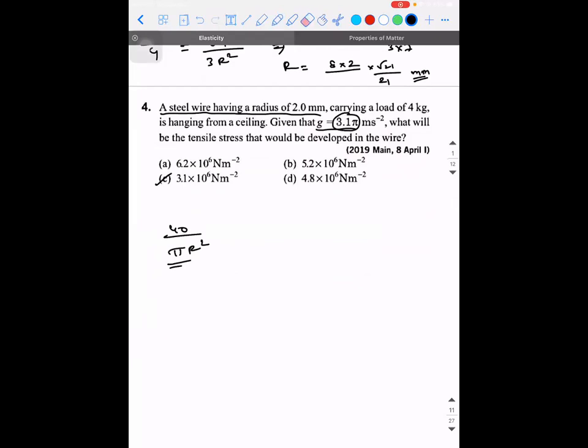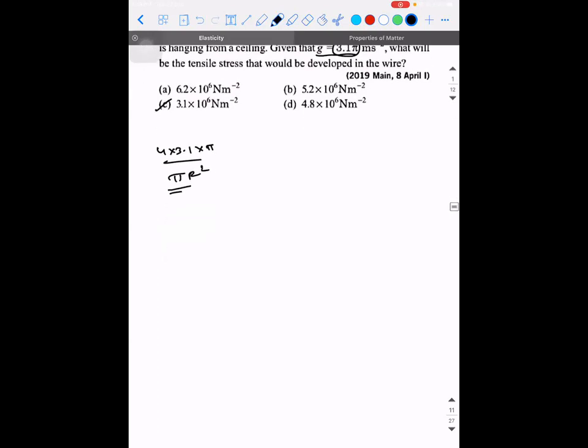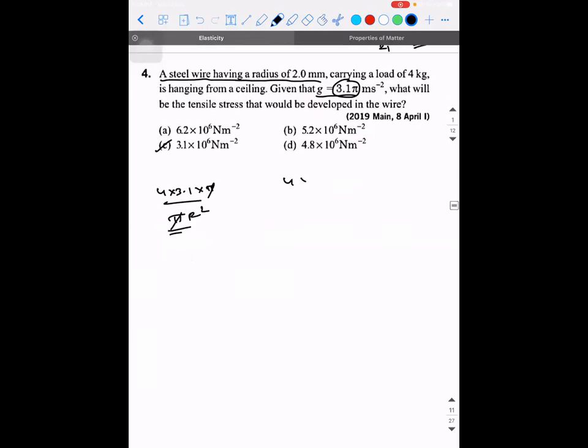Okay. Then it is going to be 4 into 3.1 into pi. This pi and pi will get cancelled. I think this will make things easy, no? So 4 into 3.1 divided by r square. R square is again 4. It's just 3.1. So 3.1, this is the option.